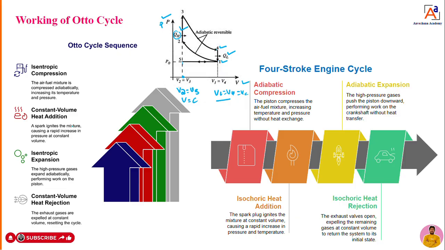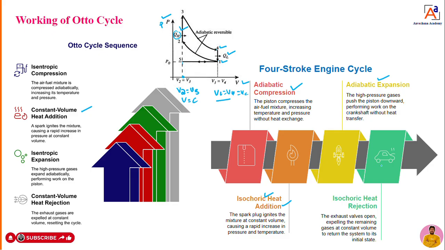These are the 4 important operations understood by Nicholas Otto. What are those? Adiabatic compression, where the air-fuel mixture gets compressed. Then at constant volume you supply heat, that is constant volume heat addition. Because of that heat addition, expansion takes place. There is no heat transfer, so we call it adiabatic expansion.